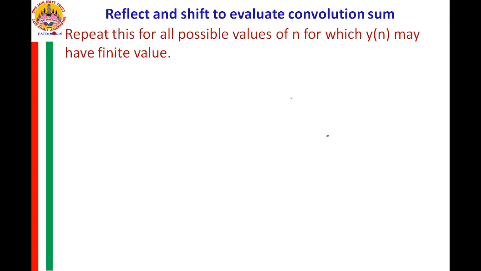So we have to reflect, shift and add. This is what we have to do while evaluating the convolution sum expression, and we have to repeat this for all possible values of n for which y of n may have finite values.